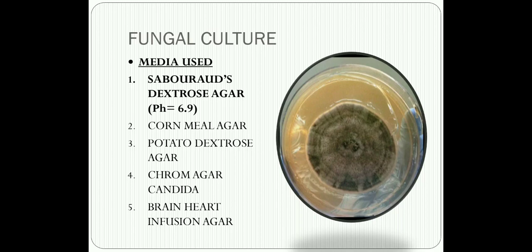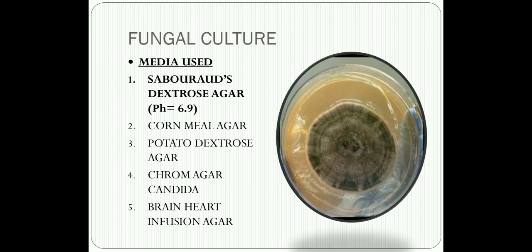Second thing is the pH is neutral. Okay, it is a neutral pH. Conventional it is 5.6, and the newer version or the modified Sabouraud's dextrose agar, the pH is 6.9. Okay, and this neutral pH has been found to be better for some fungi.